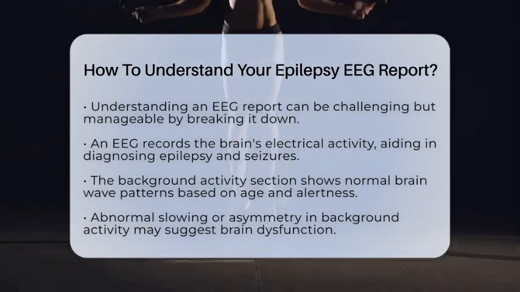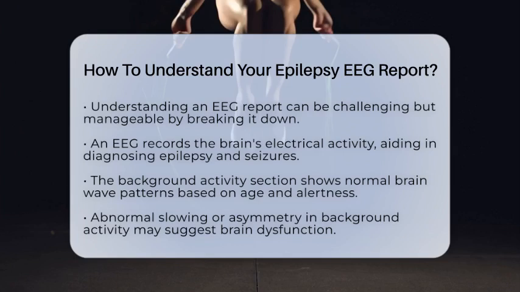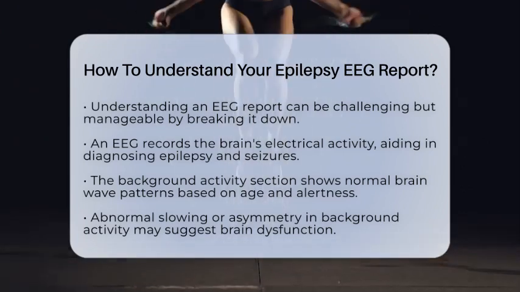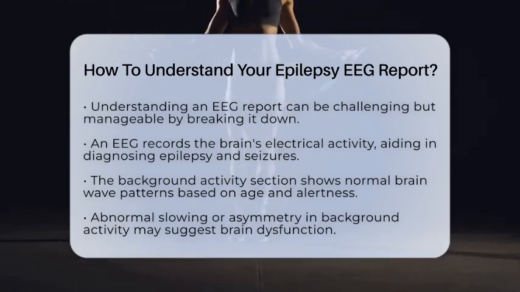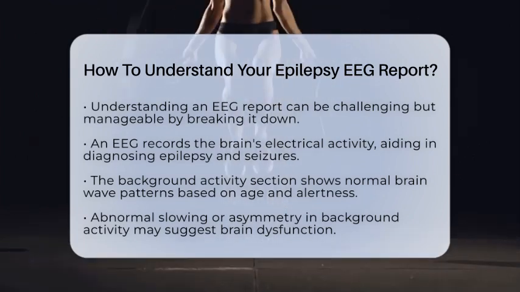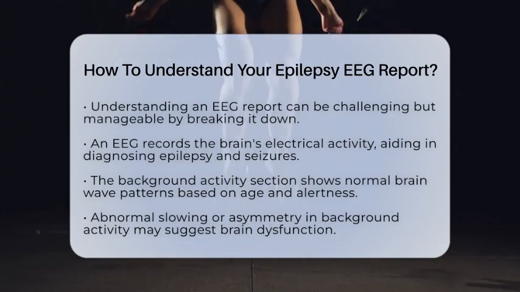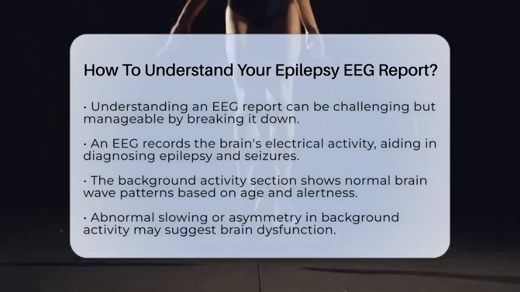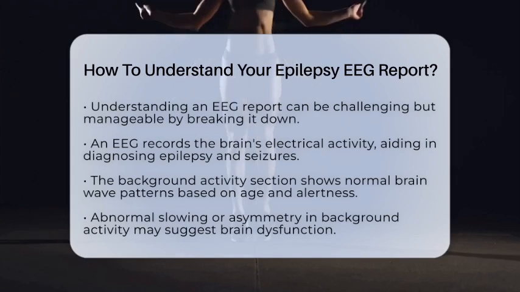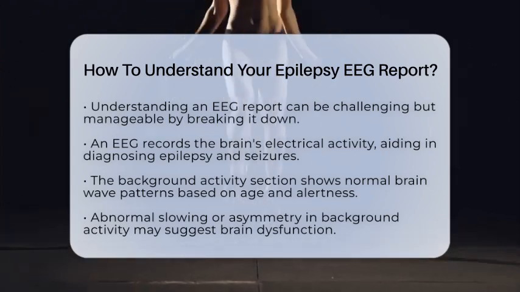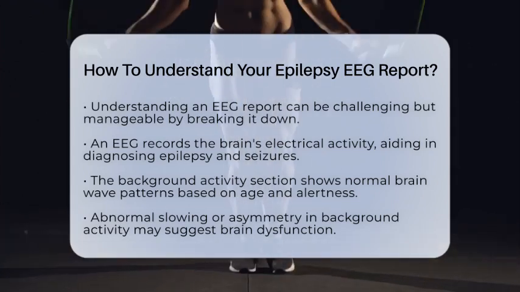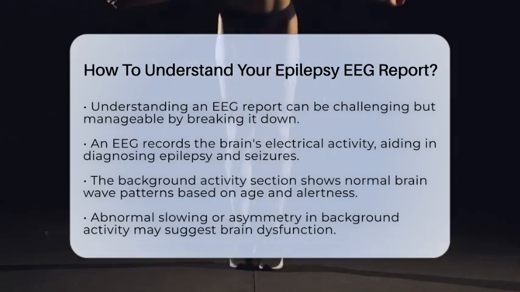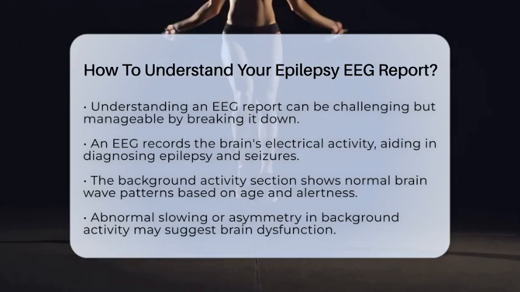First, let's look at the background activity section. This part describes the normal brain wave patterns observed during the test. It shows your brain's overall state, whether you were awake, drowsy, or asleep. Normal background activity can vary based on age and alertness. If there are signs of abnormal slowing or asymmetry, it could indicate brain dysfunction or areas that might be prone to seizures.